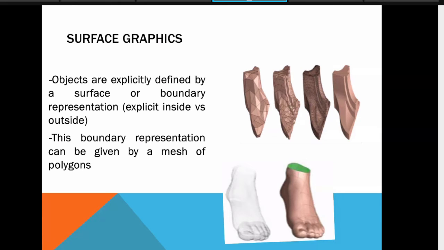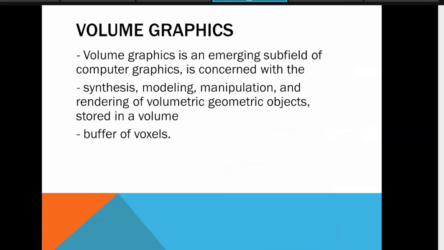So this is surface graphics, and then volume graphics. Here we consider the voxel. With respect to that, synthesis, modeling, manipulation, rendering, all these are important with respect to each and every voxel. So when your model is transformed, if you are applying, suppose, a translation, rotation, scaling, in every case we have to consider each and every voxel. Okay, so this is volume graphics.